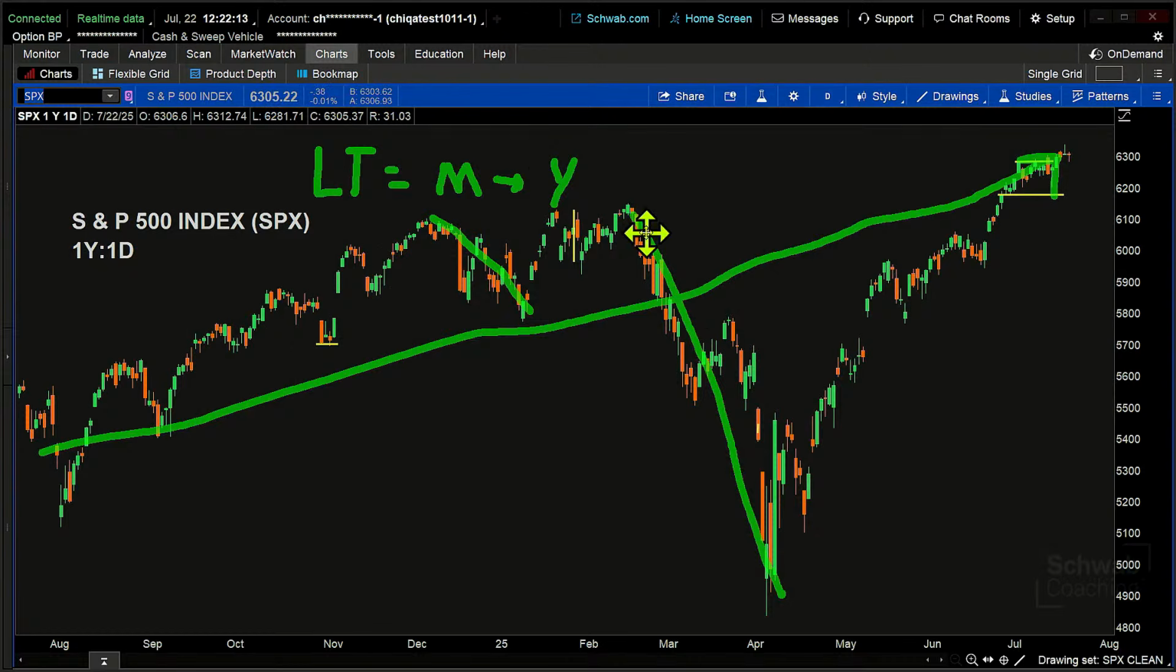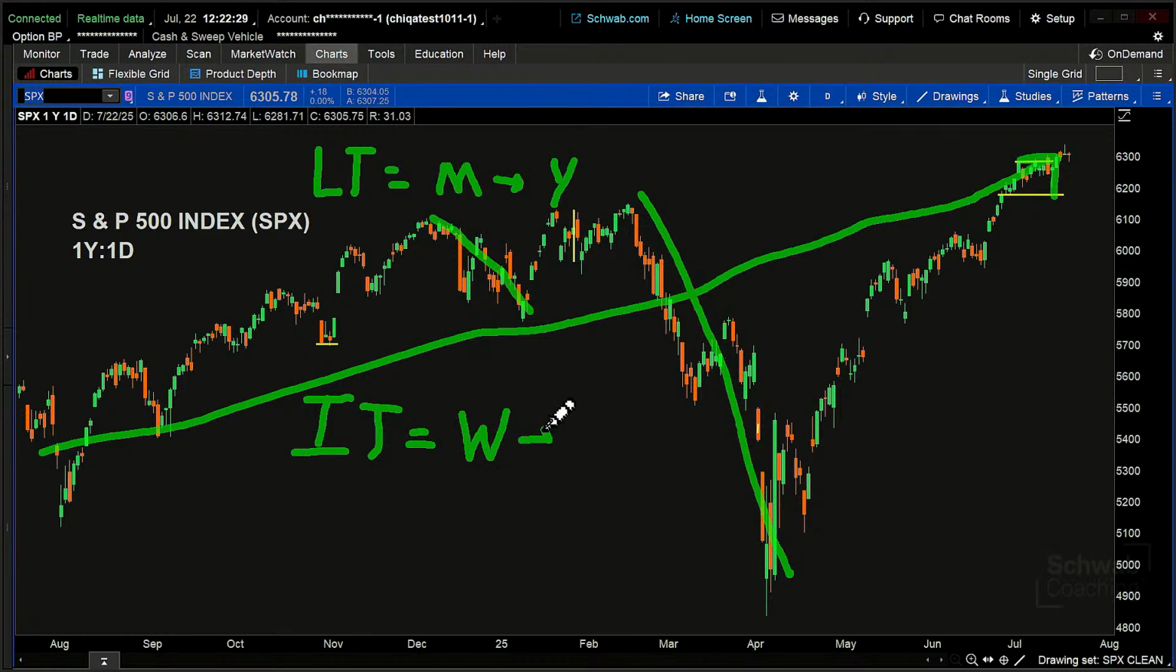Intermediate time frame, this one right here, this one that I'm pulling out of the mix right there, I'm going to call that an IT, intermediate term, is weeks to months. And you can write this down. This will be part of your notes for this class. Intermediate term time frame is weeks to months. And so we see that this is multiple weeks. It actually covers 2 or 3 months there in the context of that trend.